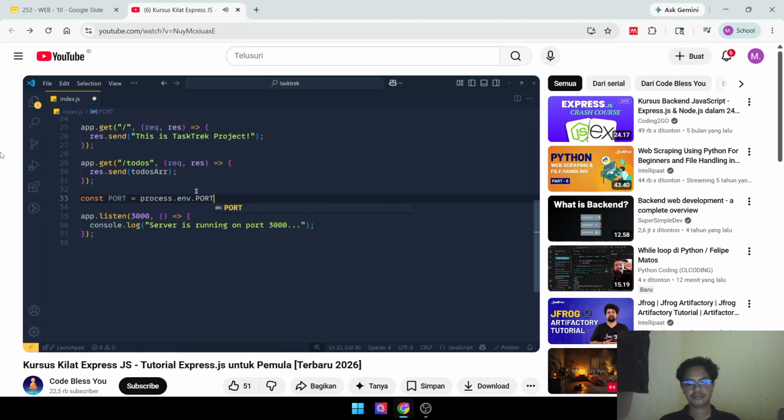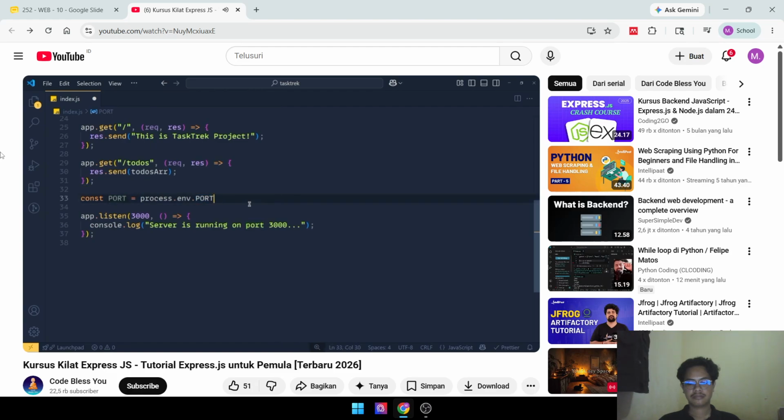So if any hosting platform wants to set a different port, then they will store it in this process.env.PORT variable. That's the common convention. Also, all environment variable names are in all capital letters, and that's why we also give this variable the name all capital PORT. So just by looking at it, we know it can be an environment variable.